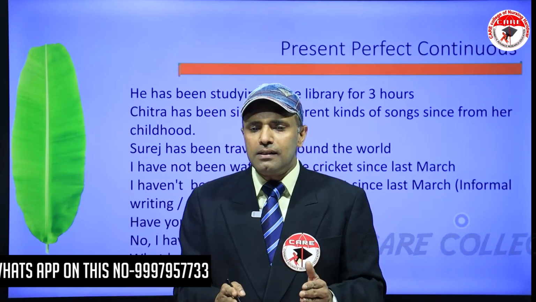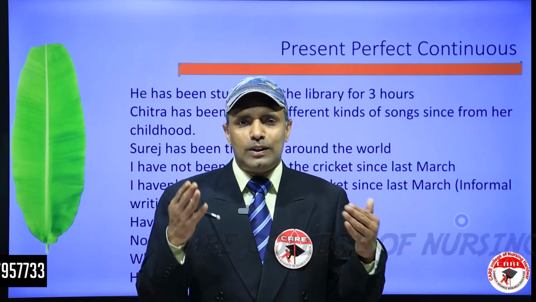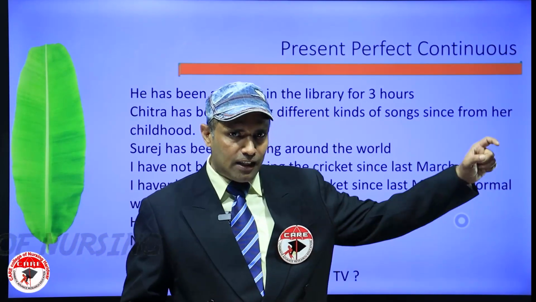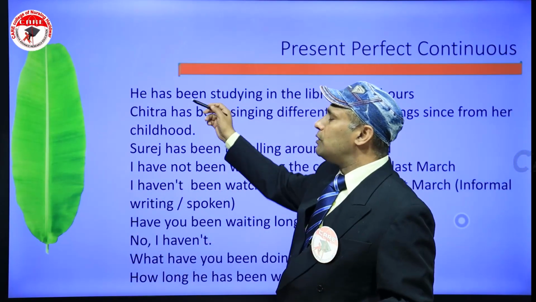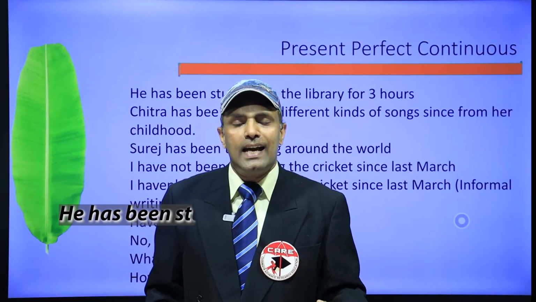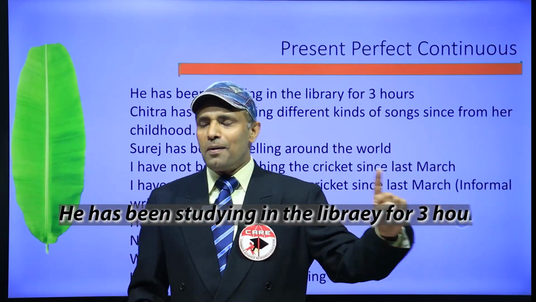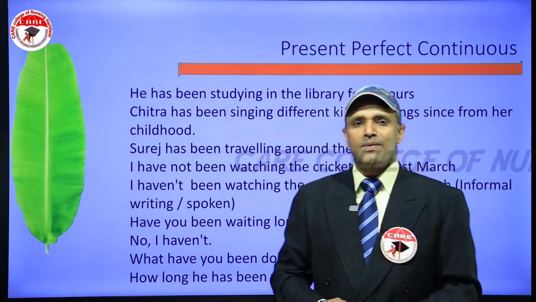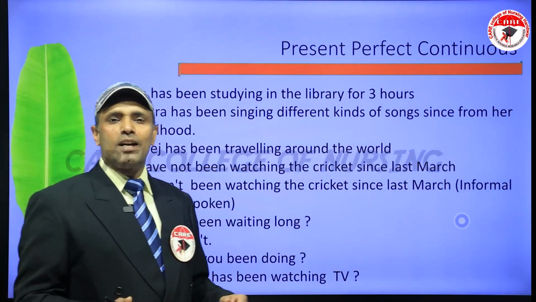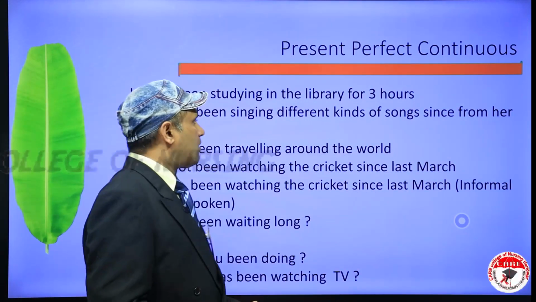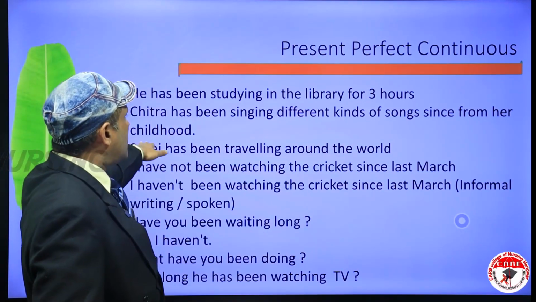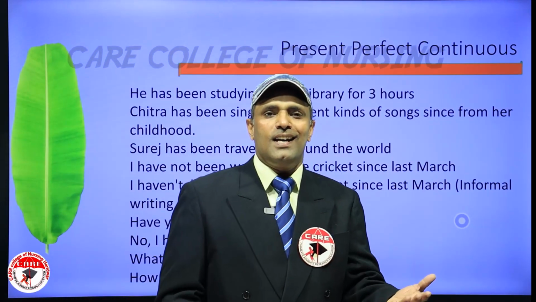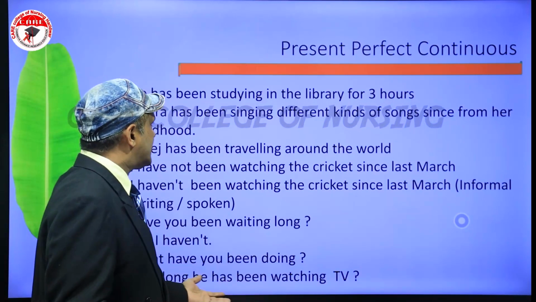When you say it in present continuous, it means what's going on right now. That means it's already started and it's going on now. That's all. But if you have to clearly mention that it's been going on for a while, you have to use present perfect tense. He has been studying in the library for 3 hours. Another one: Chitra has been singing different kinds of songs since her childhood. Another expression. We are not specifically saying hours, we are just saying since her childhood. That's also a beautiful example.